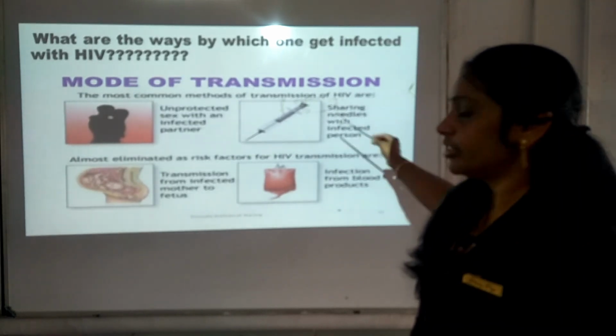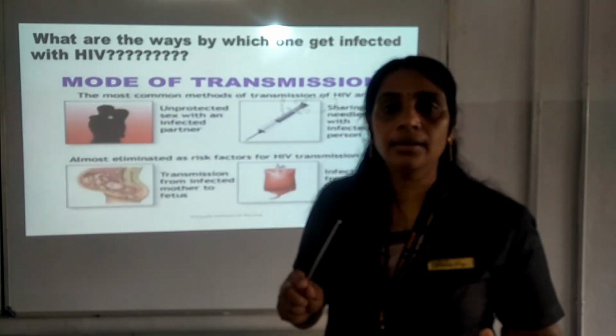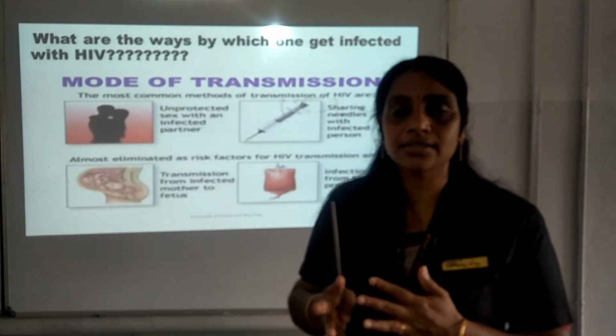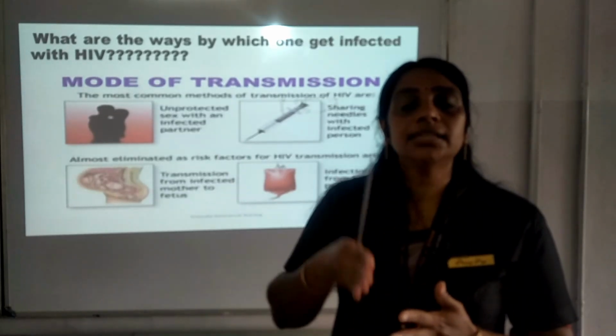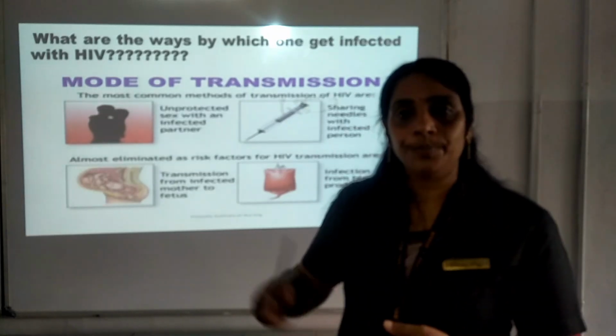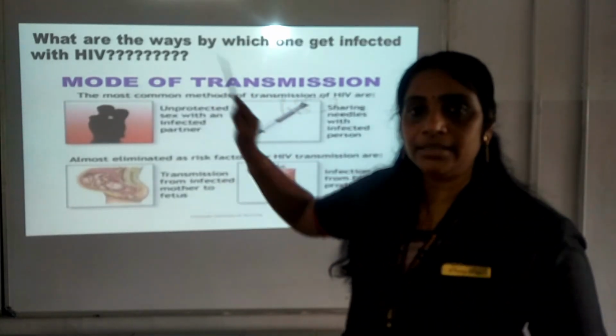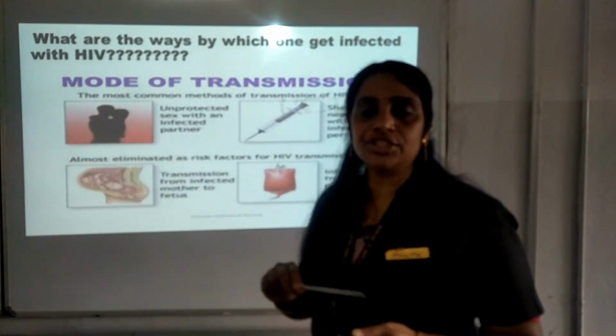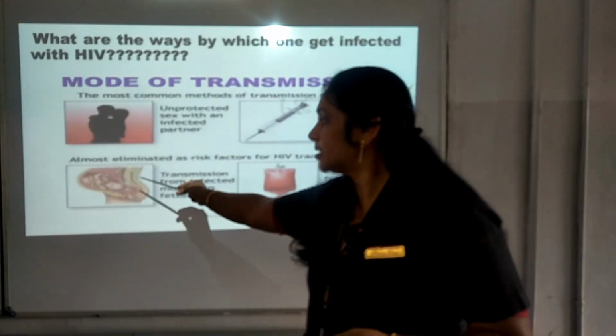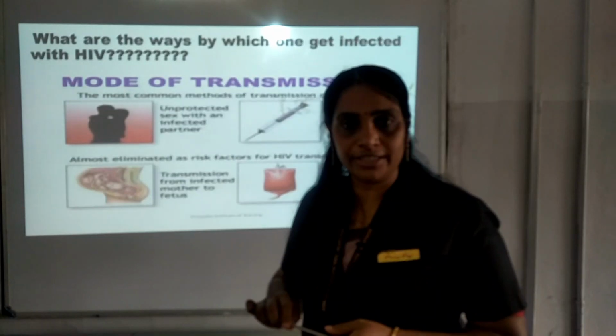Sharing needles with an infected person means when unsterilized needles or syringes are used to inject a healthy person, surely the virus may affect the healthy person. In the same way, if the mother is affected by the HIV virus, the fetus present in the womb of the mother will be affected.